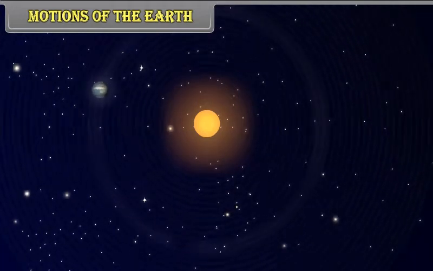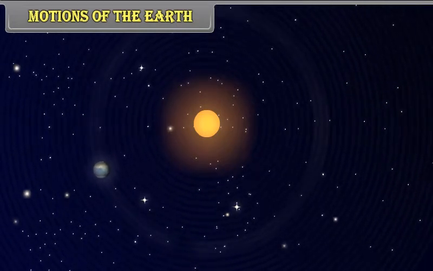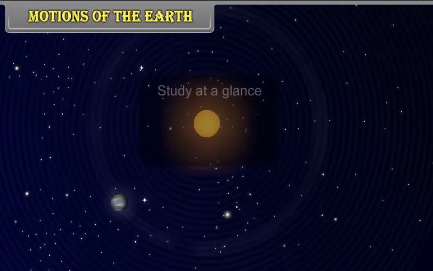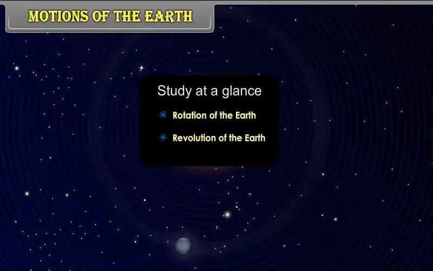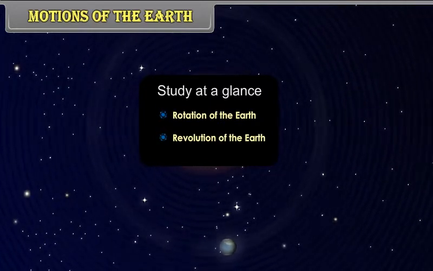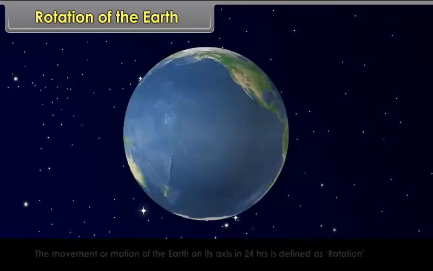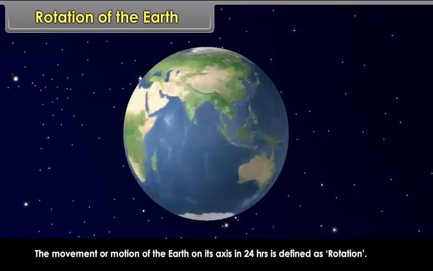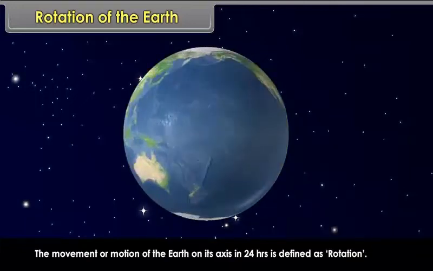The earth has two important movements, rotation and revolution. Study at a glance: rotation of the earth, revolution of the earth. Rotation of the earth. The movement or motion of the earth on its axis in 24 hours is defined as rotation.